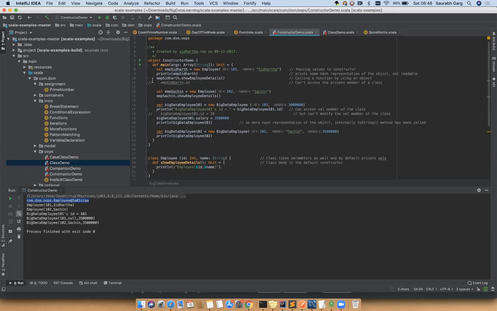What I mean here is, when you created employee Siddharth and try to access this ID attribute outside the class, because this is one class and constructor demo is another class, these are two different entities, right? So you're trying to access the ID attribute of the employee class object, EMP Siddharth. You'll not be able to call it because it becomes private. That attribute becomes private to that particular class, and you won't be able to access it outside the class. But when you use the var and val keyword explicitly, it no more becomes private. You can still access it outside that class. There is no restriction.